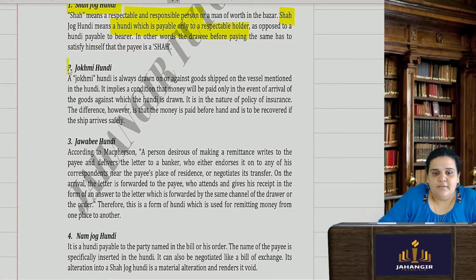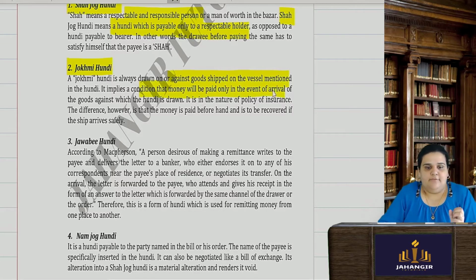Then we have a Jokhmi hundi. Jokhmi means it is always drawn on or against goods shipped on vessels. It implies a condition that money will be paid only if that goods arrive. So, it's a Jokhmi hundi.